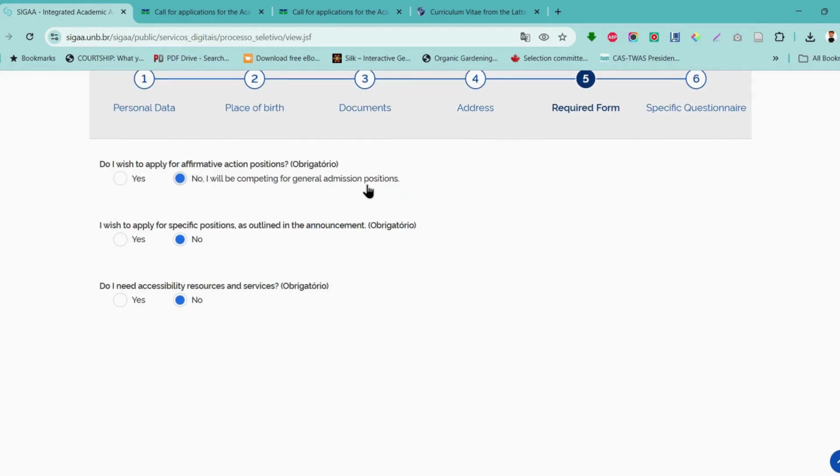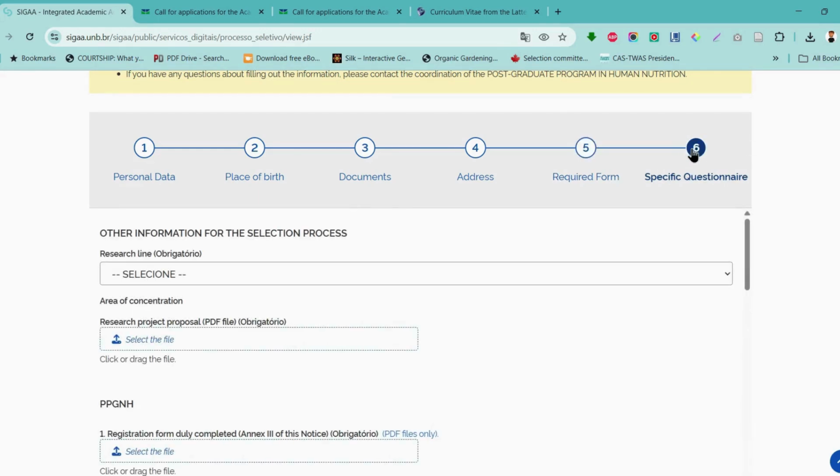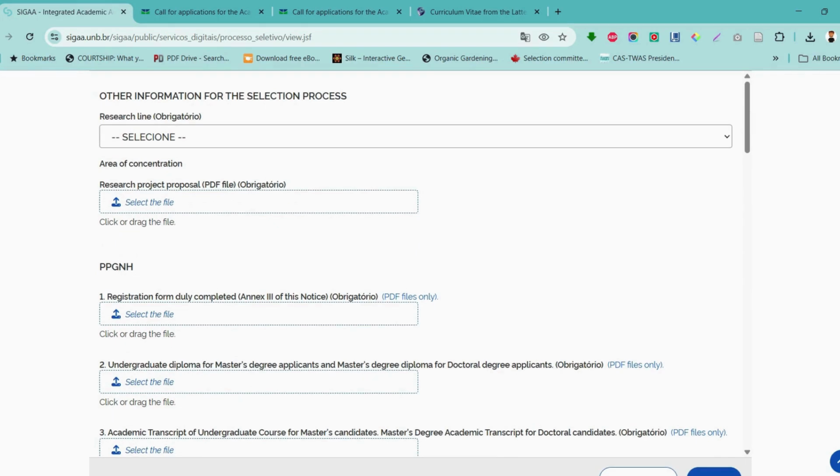So this is where they're asking you if you are applying for any of the affirmative action. Remember, we talked about the affirmative actions earlier: the quilombolas, the black, the trans, the disability, and all that. So this is where you fill in all that. So if you are applying for any of them, once you click, then more forms will open up, and then you apply. These are specific questions for the course that you're applying for.